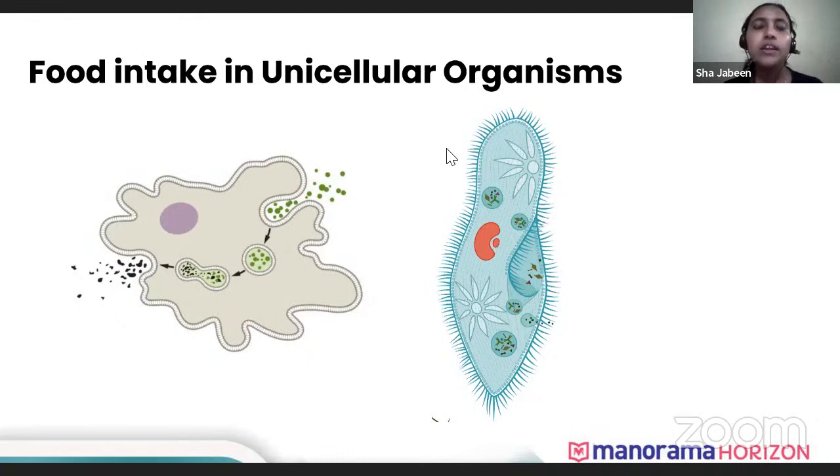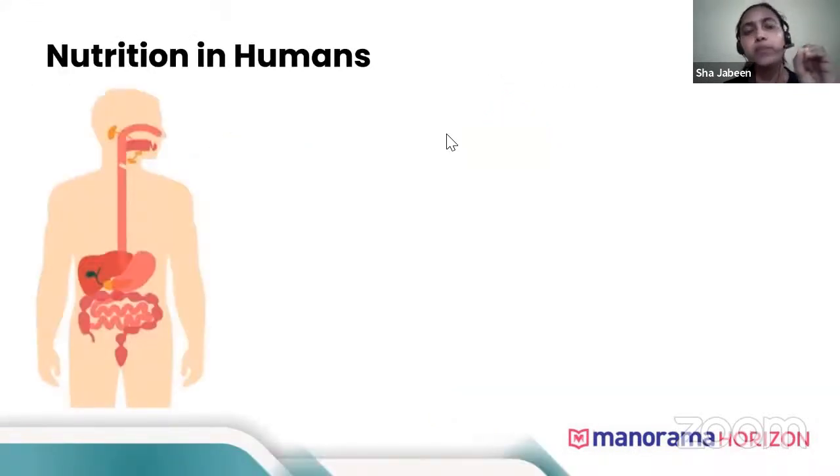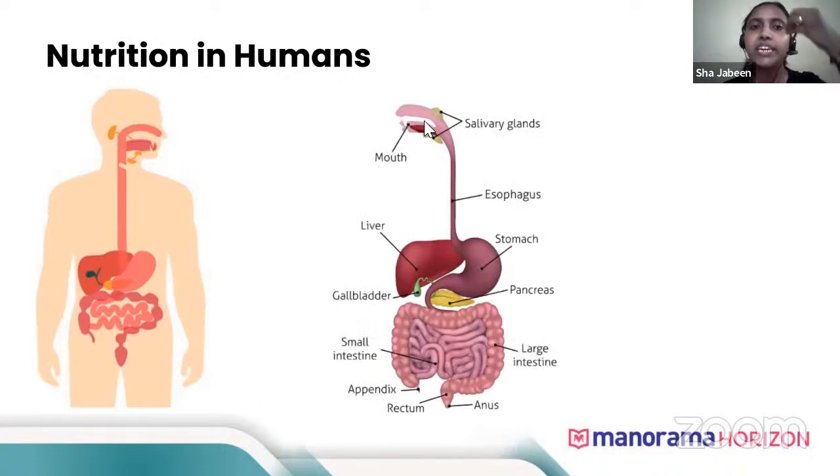Okay, now you can see nutrition in humans. It's very important. From here a lot of questions are being asked. So if you see in humans, what happens? First, we take in food through the mouth. Inside the mouth itself, the digestion starts. We start chewing the food. When we chew the food, the saliva which is produced in our mouth starts releasing enzymes which help to digest food. So the saliva has salivary amylase. And what does salivary amylase do? This salivary amylase digests the starch into sugar, that is maltose.